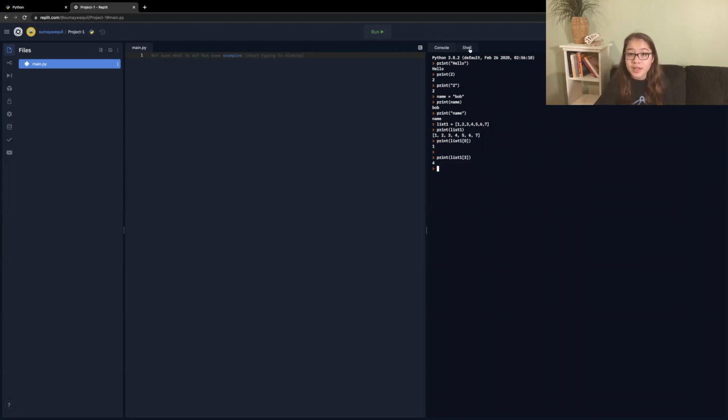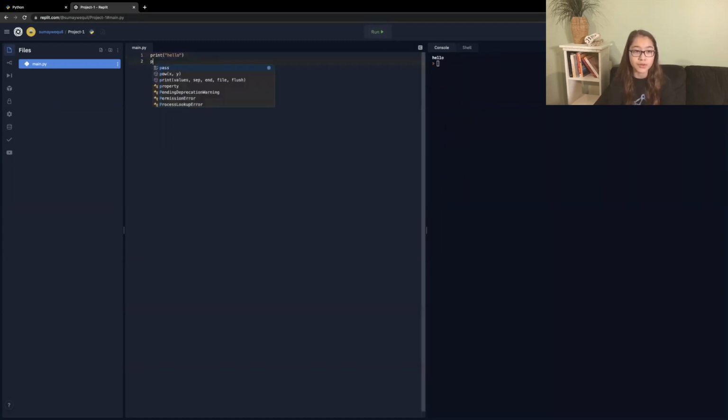And so this is just a place where we can run Python code, but usually if you want to save your code and you want to run it multiple times, or if it's a bigger project, then you'll want to code it within a .py file. And so we can say print hello here, and then if we run it, then it will print hello over here. But then we can have multiple lines of code, and just print multiple things, and this will also be saved.